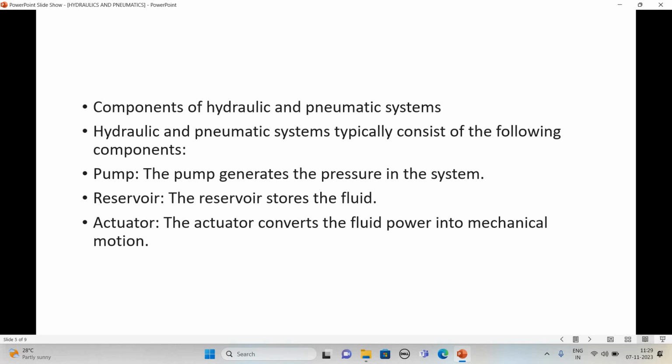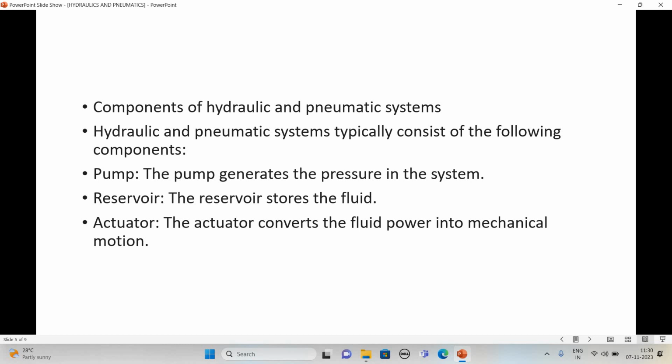The second important component is the reservoir. The reservoir stores the fluid. Reservoir is nothing but a tank in which we are storing the fluid. I already told that in a hydraulic system oil is used. In a pneumatic system a compressor is used, and in the compressor there is a reservoir in which pressurized air is stored.